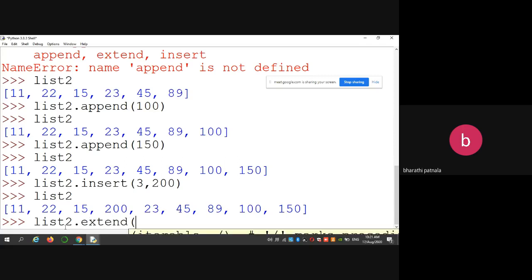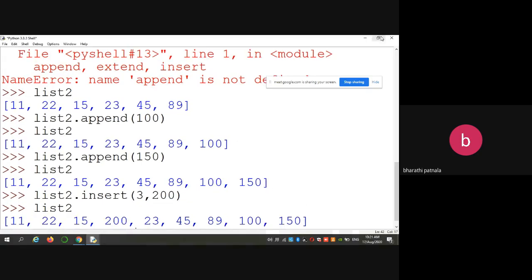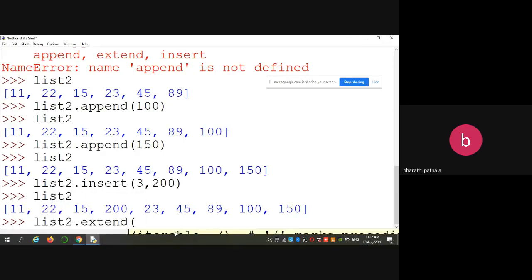Here, you can see iterable. Here, if you observe the extend function, it takes an iterable. Iterable in the sense, you have to give a list.